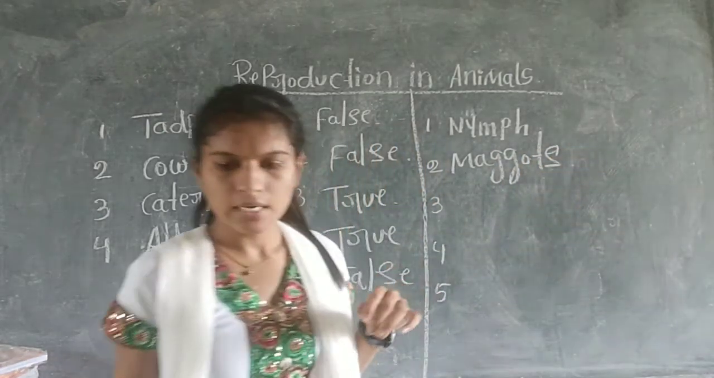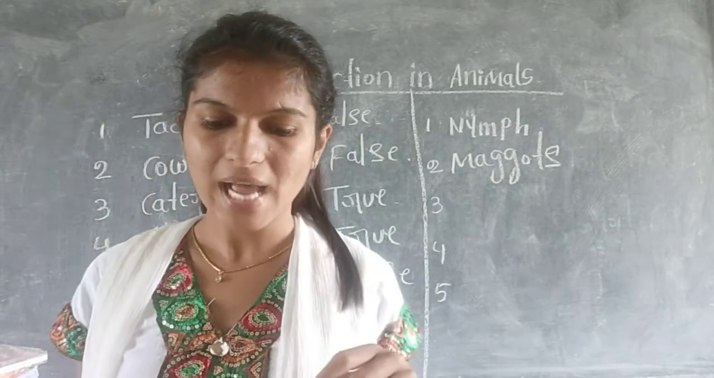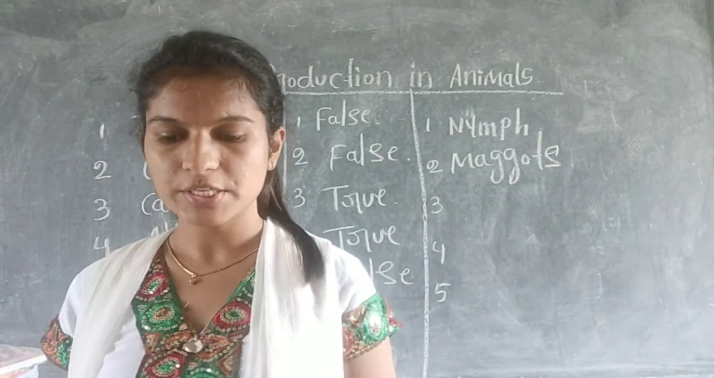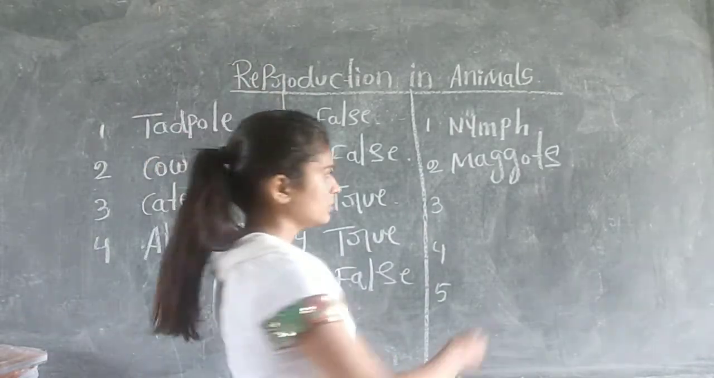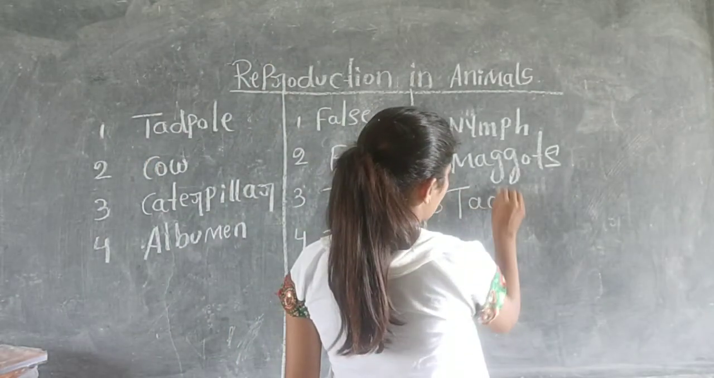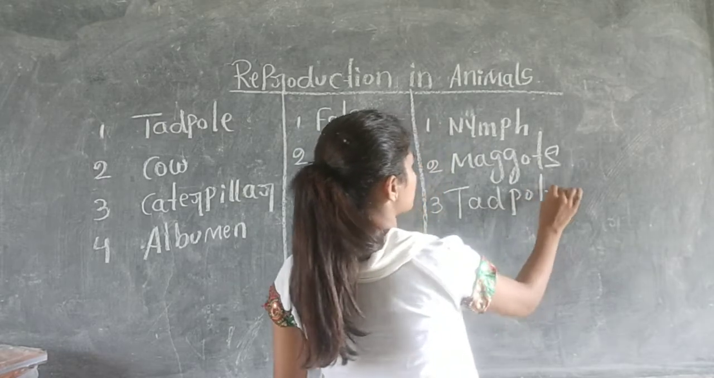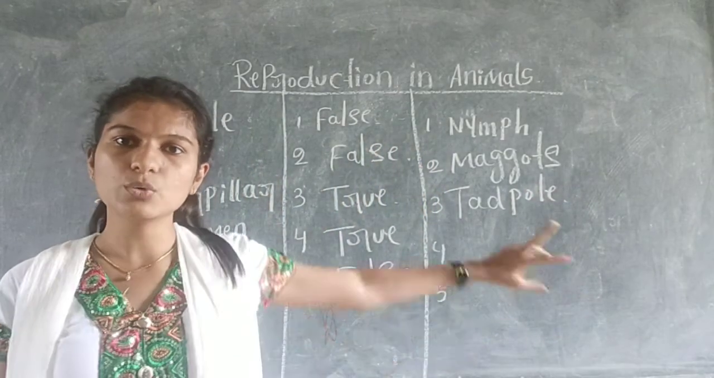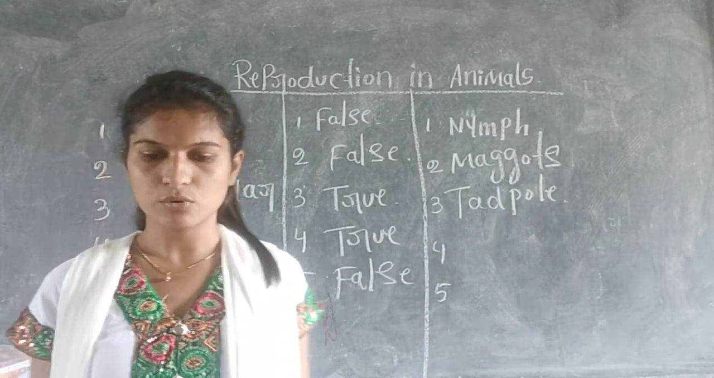Now the next: the egg of a frog hatches into this. The egg of a frog hatches into a tadpole. The answer is tadpole. After the egg of a frog hatches, a tadpole will come out.